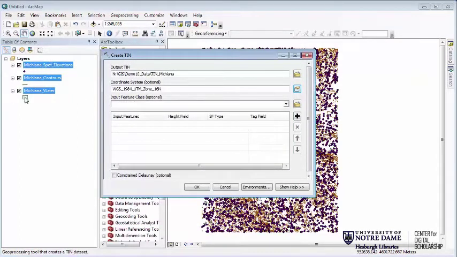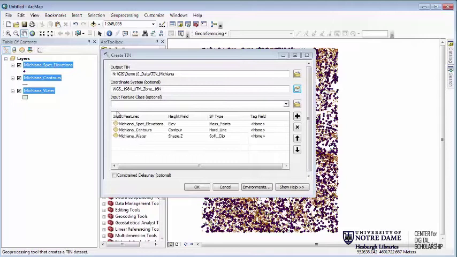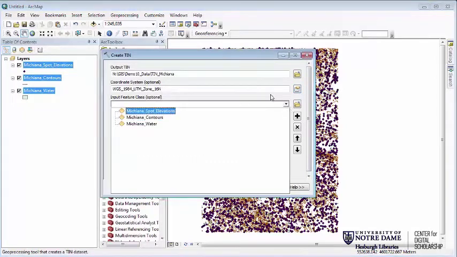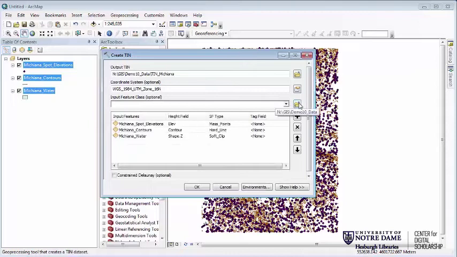Now, we want to use all three of these data layers, so we're going to bring all of them over. Since they're already all selected in my table of contents, I can just drag them over like this, or I could have chosen them individually in here, or found something that's not even up in my map document by adding it from over here. So it's sort of guessed at what settings it wants to use. Essentially the way this works is we have what the feature type is, what the height field is, and then if there are any tags that we want to have on it.